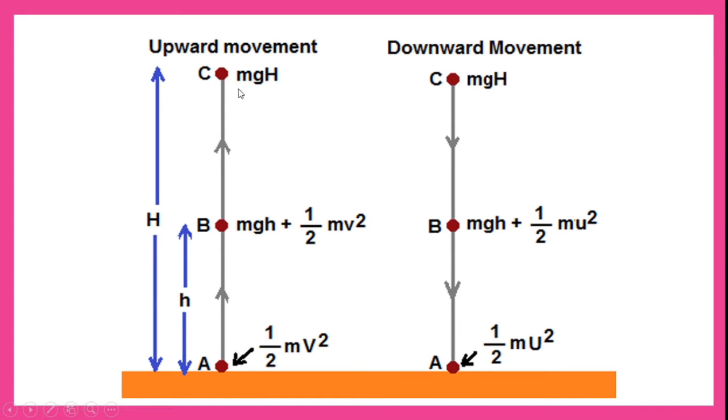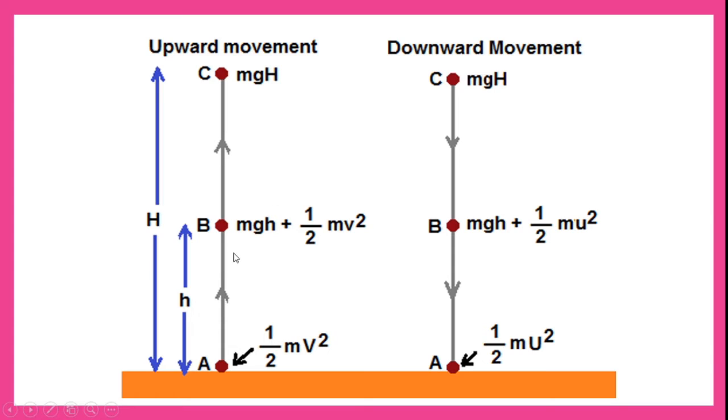So here we got mgh. When potential energy is maximum, kinetic energy is minimum. So at this point there will be no kinetic energy. All the energy will be in the form of potential energy at point C, that is mgh.